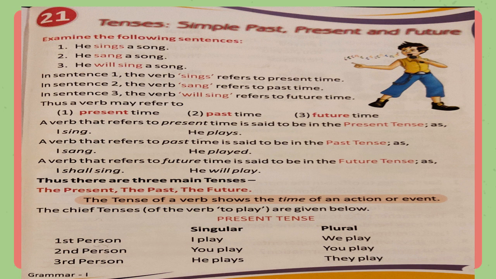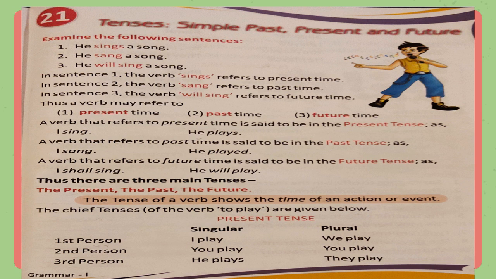Children, in this chapter we are going to study the tenses, and tenses show the time of an action or event. Thus a verb may refer to present time, past time or future time.